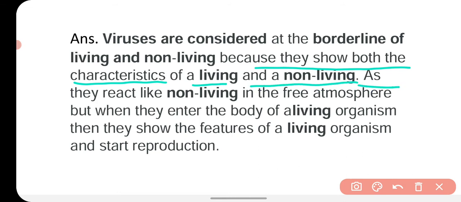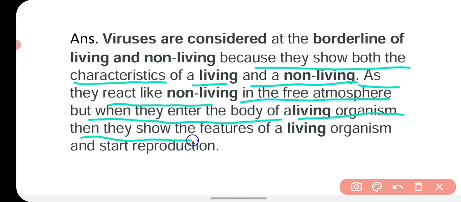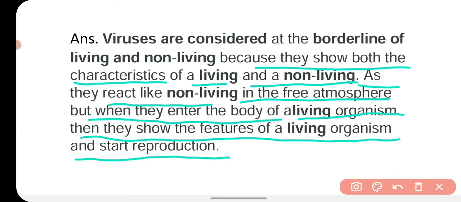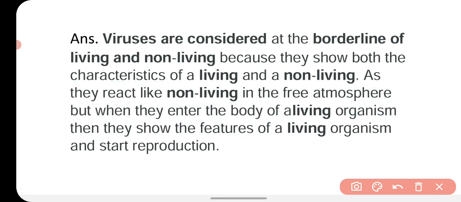They react like non-living in the free atmosphere, but when they enter the body of a living organism, they show the features of a living organism and start reproduction. They show both characteristics, living as well as non-living.